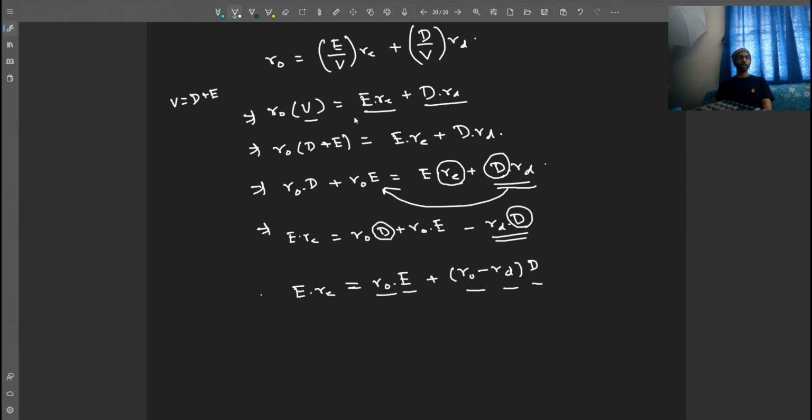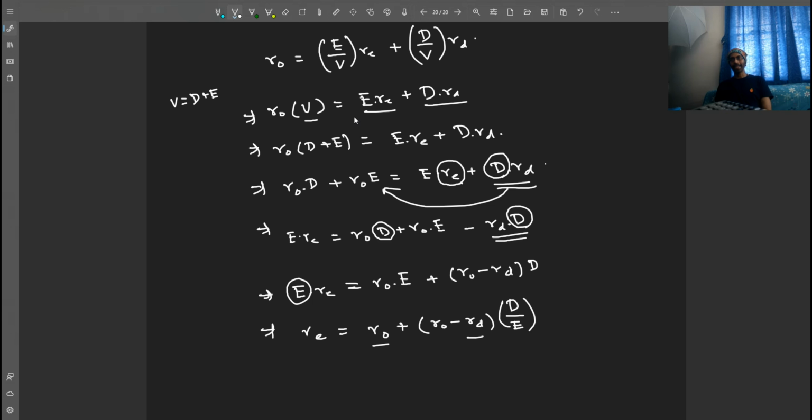Now friends, if we divide both sides by equity, that is E, what happens? RE is equal to R0 plus R0 minus RD multiplied by D by E. Now friends, R0 is constant, RD is constant.